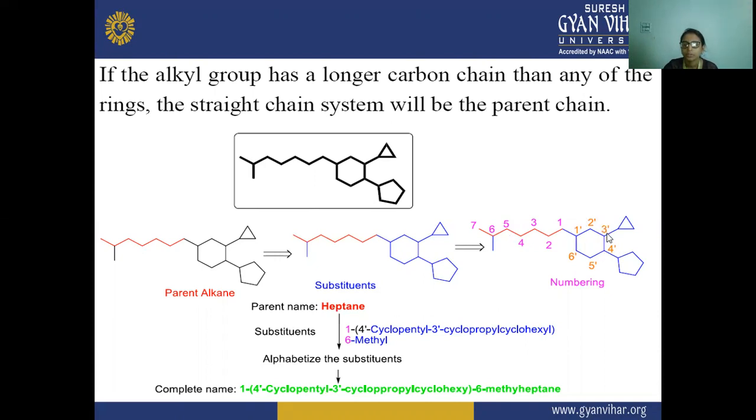Here you can see the substituents are numbered 1-2-3-4-5-6, because it is a cyclohexane, and on the 3 position a cyclopropane is attached. On the 4 position cyclopentyl is attached here. So on the first position, the cyclohexyl is a substituent, and within the bracket we will write 4-cyclopentyl, then 3-